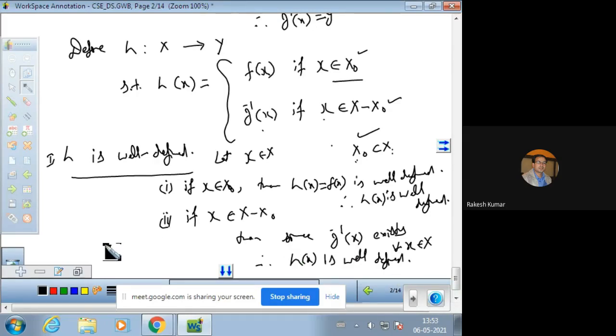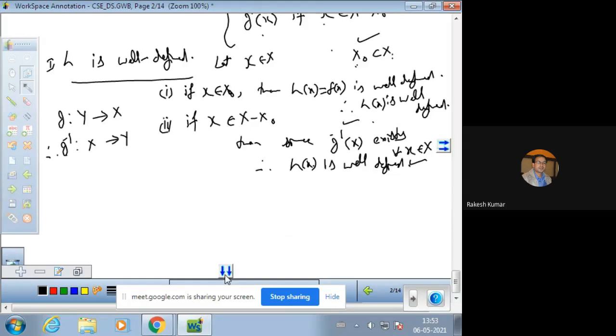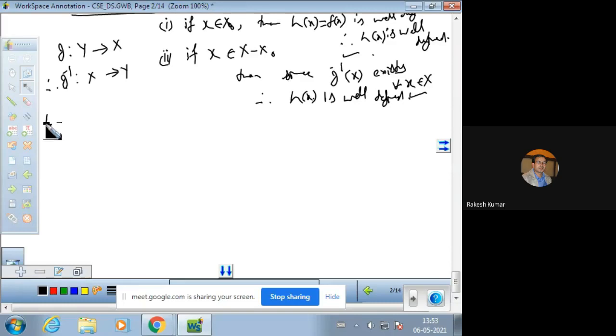Why so? We know that G is a mapping from Y to X. If G is a mapping from Y to X and G is invertible or G inverse exists, then G inverse should be a mapping from X to Y, and h is also a mapping from X to Y. So if G inverse exists then h of x is automatically a well-defined function. So in both the cases it is proved to be well defined.